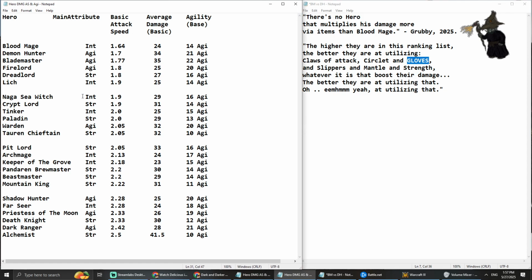Does a blood mage actually need claws of attack? Do you actually want to put claws of attack on the blood mage or gloves on him? You can, of course, if he's the only character on which you can put them, and the other hero can't really utilize these very well.